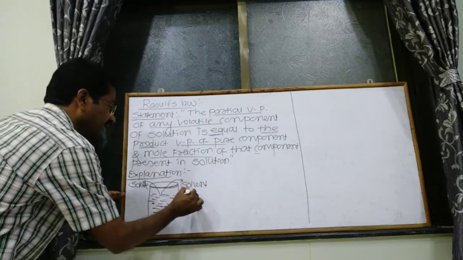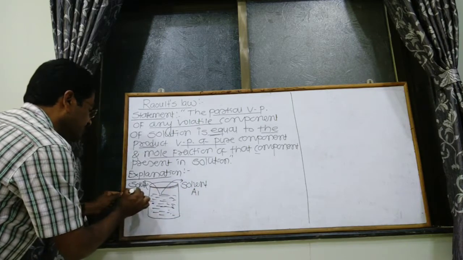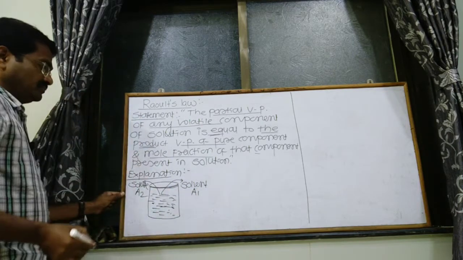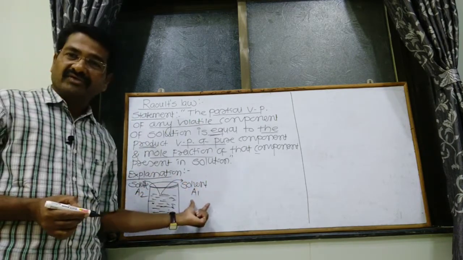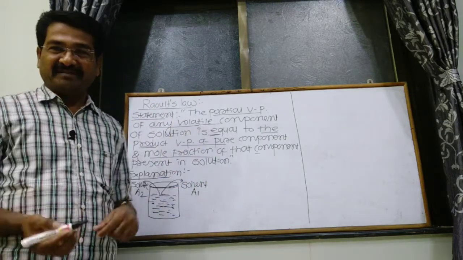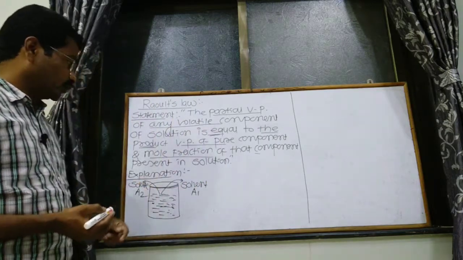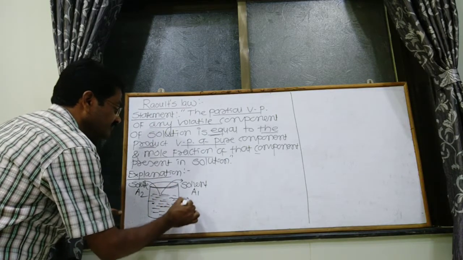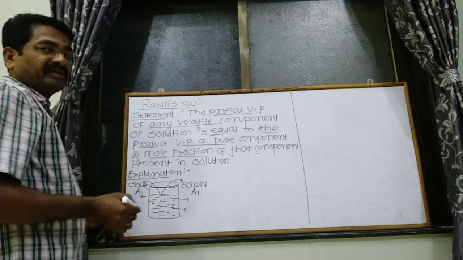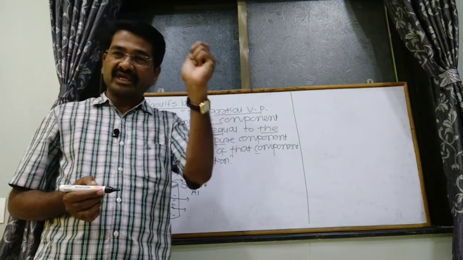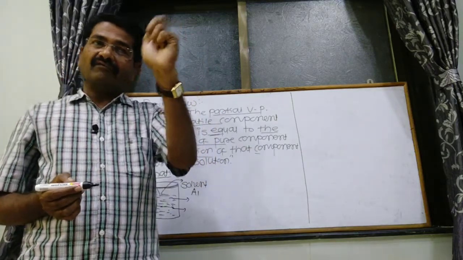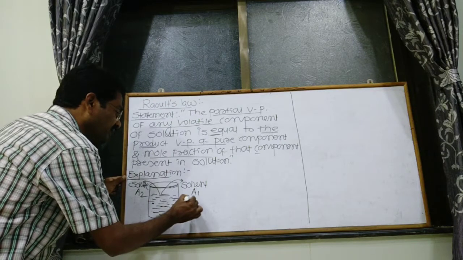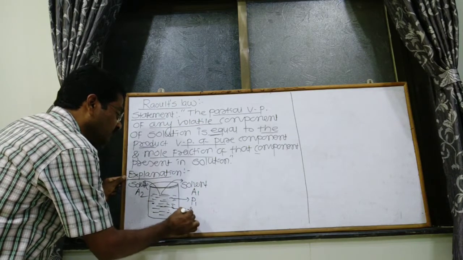The solvent is A1 and the solute is A2. The solvent A1 is firstly prepared as the major quantity, and the solute is A2. According to that, we require its partial vapor pressure and vapor pressure, suppose P1 and P01.